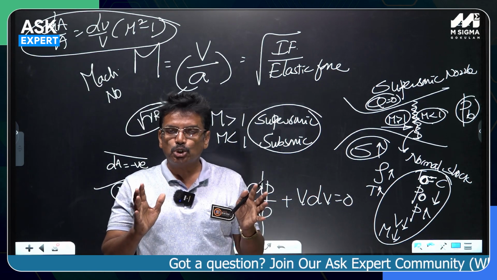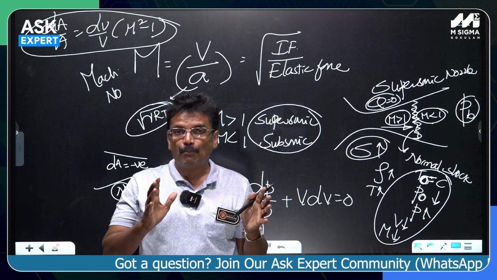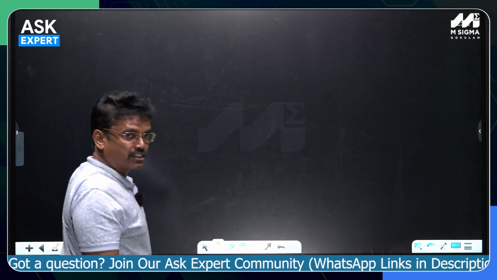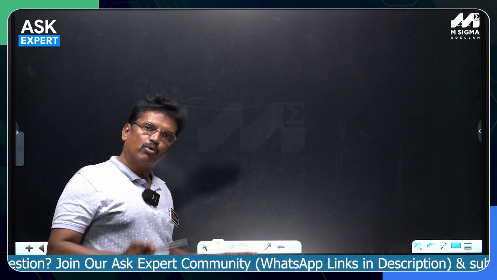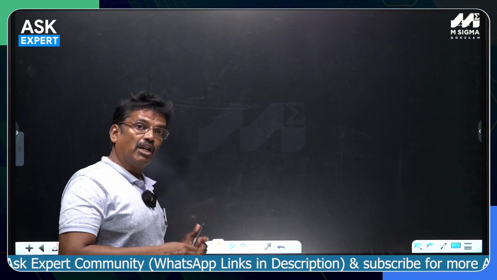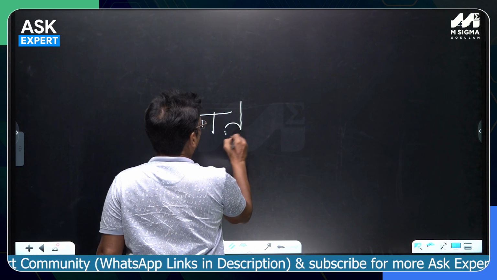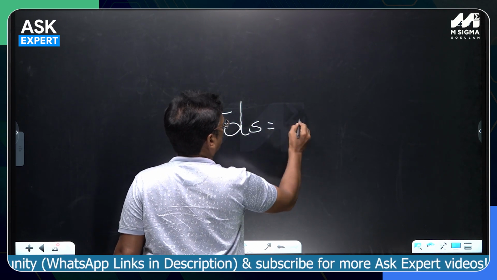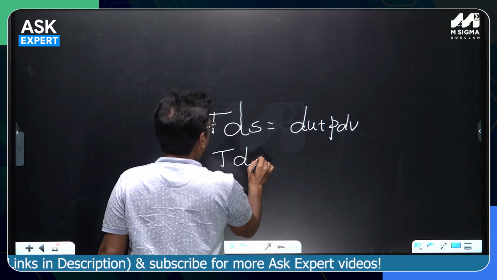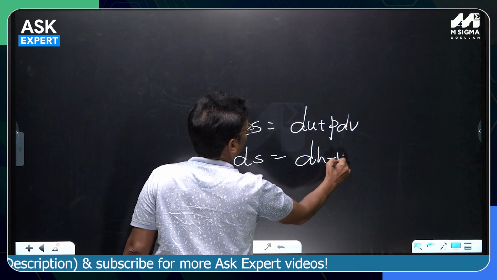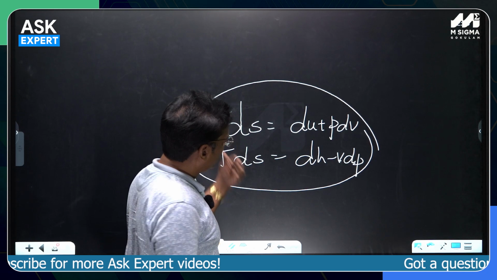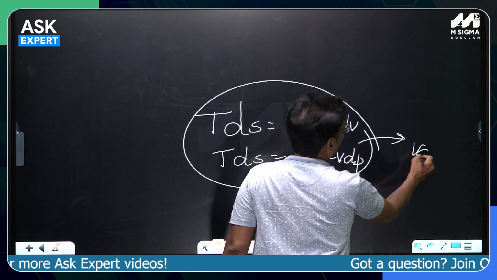So, I hope you understood the conditions. Mathematically, how do you express the equations regarding reversible or irreversible? Some equations are valid only for reversible, some equations are valid only for irreversible, some equations are valid for any. For example, there is the very famous TdS Gibbs equation. TdS is equal to du plus pdv. TdS is equal to dH minus vdp. These are TdS relations, Gibbs equations. They are valid for any thermodynamic process.